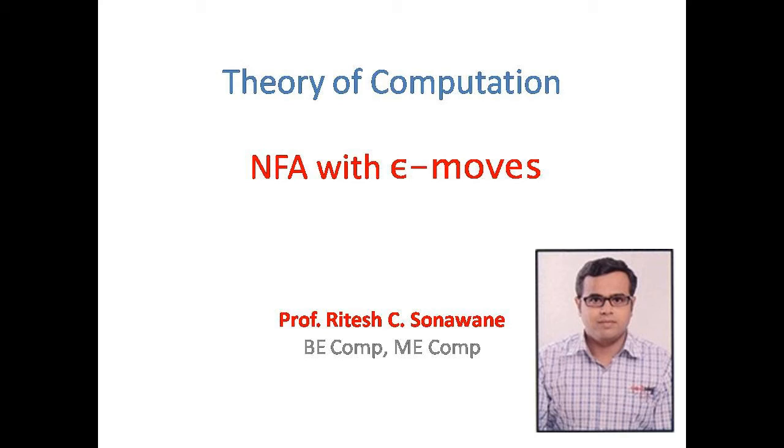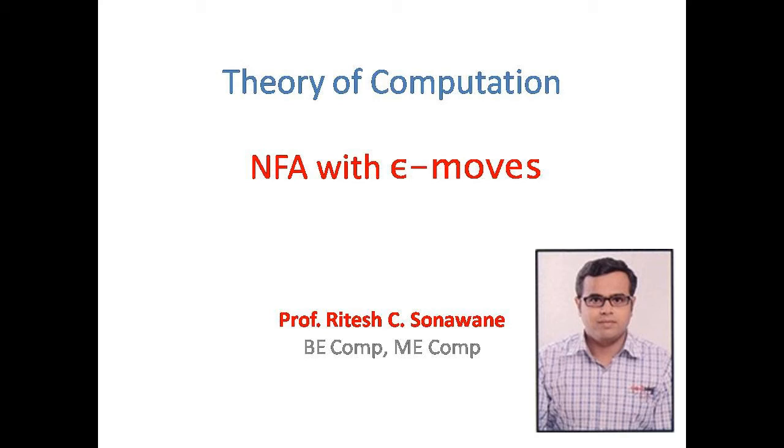NFA with epsilon moves is an NFA including transitions on the empty input, that is epsilon. We convert NFA with epsilon moves to NFA without epsilon moves, and this NFA without epsilon moves is converted into deterministic finite automata. But in real life, epsilon means nothing and cannot exist. So we cannot say that on reading nothing, the machine has changed its state.